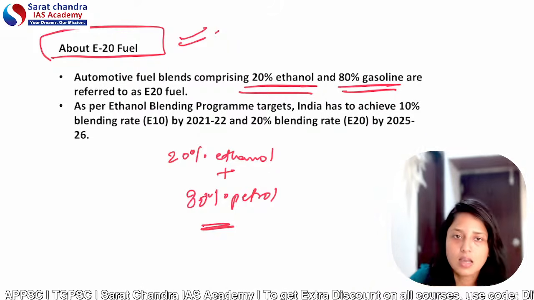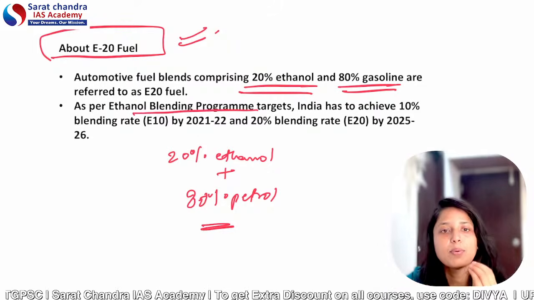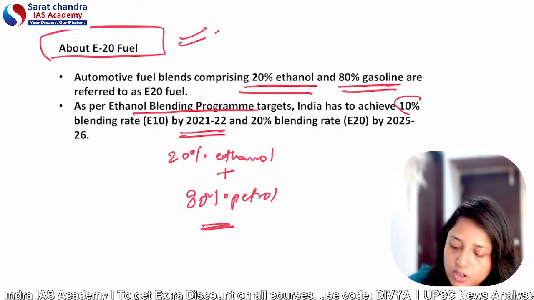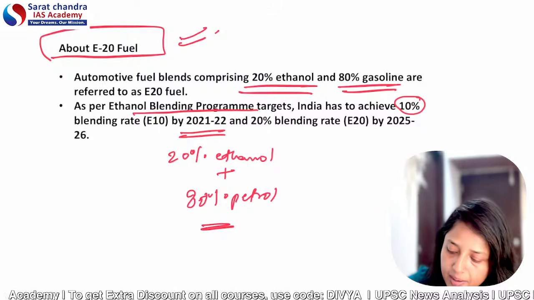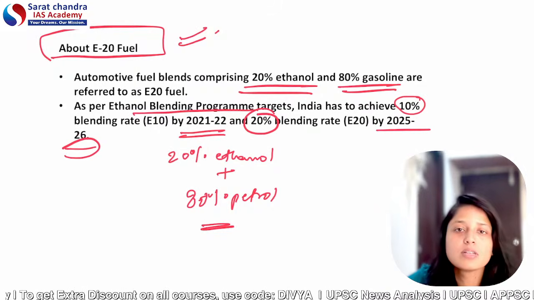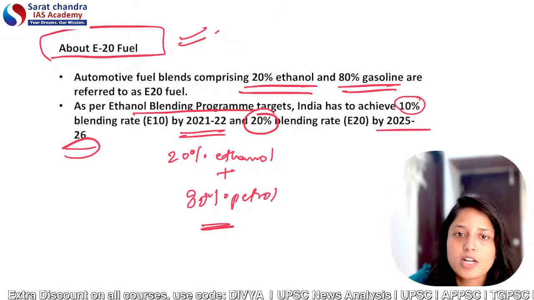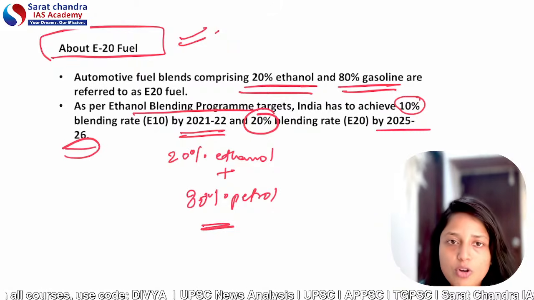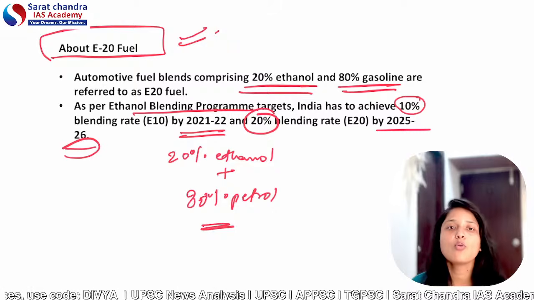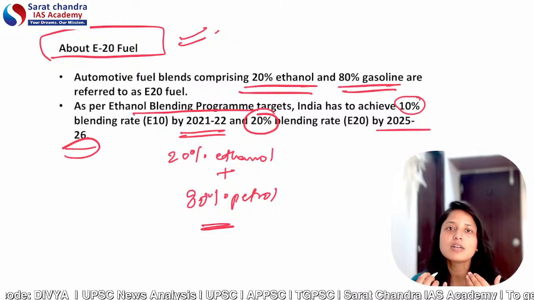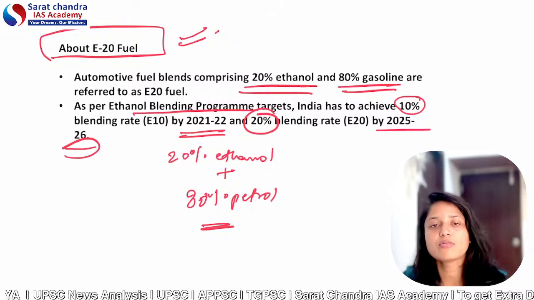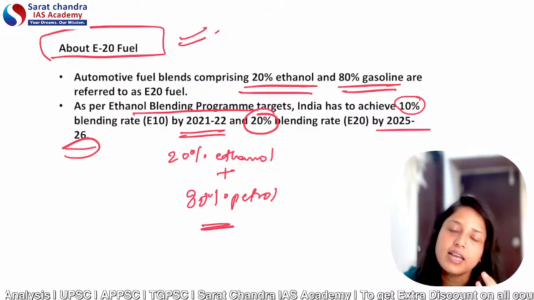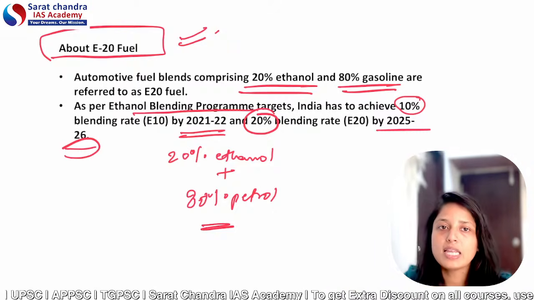Now, under the ethanol blending program, India has a particular target. What was that target? Till 2021-22, 10% of ethanol must be blended with petrol, and by 2025-26, 20% blending must be there. That's why now we are doing 20% of ethanol with petrol. Now you may ask that diesel is also used in automobiles, in cars and other vehicles. Then why only petrol? See, the trials were done with diesel also, but those trials were not very successful, and they were damaging the engine parts. So that's why at present we are focusing on blending ethanol only with petrol.